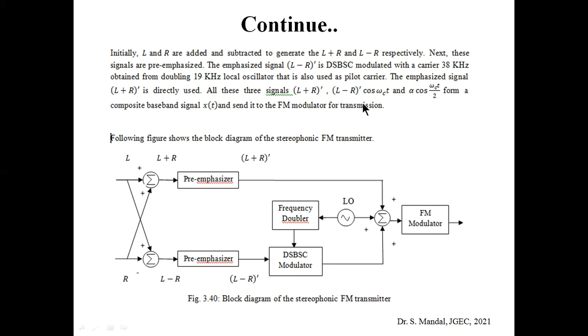Now the question arises: why are we using DSBSC, which is an amplitude modulated signal, when we are using FM modulation? We already know that if you multiply cos omega ct with this signal, the spectrum will be shifted.